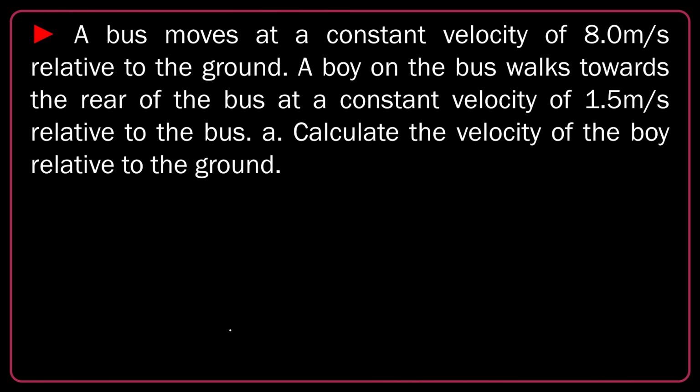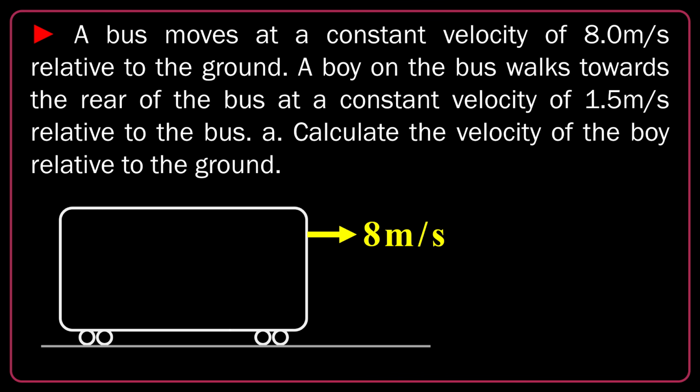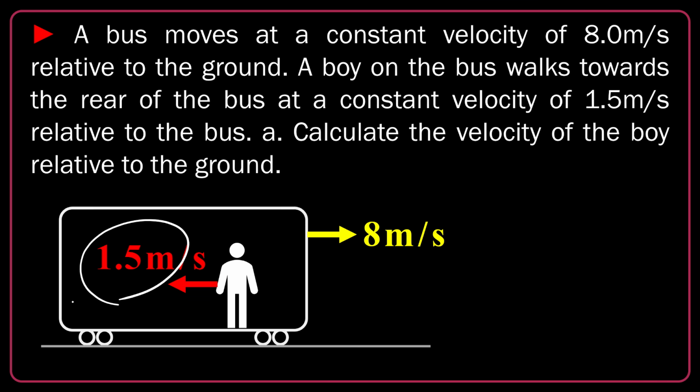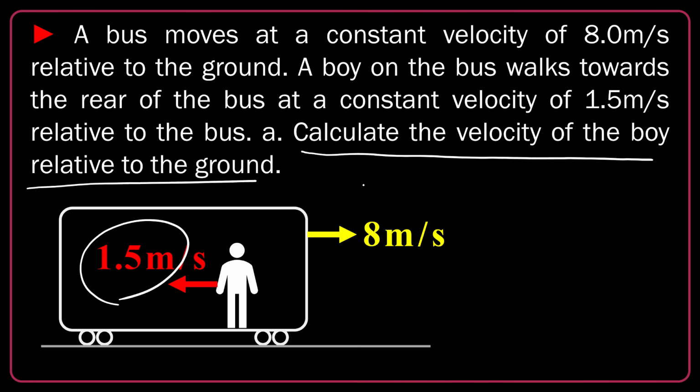Another example. A bus moves at a constant velocity of 8 meters per second relative to the ground. This is the bus. A boy on the bus walks toward the rear of the bus at a constant velocity of 1.5 meters per second. It's moving at a speed of 1.5 meters per second leftward on the bus, relative to the bus. Calculate the velocity of the boy relative to the ground.